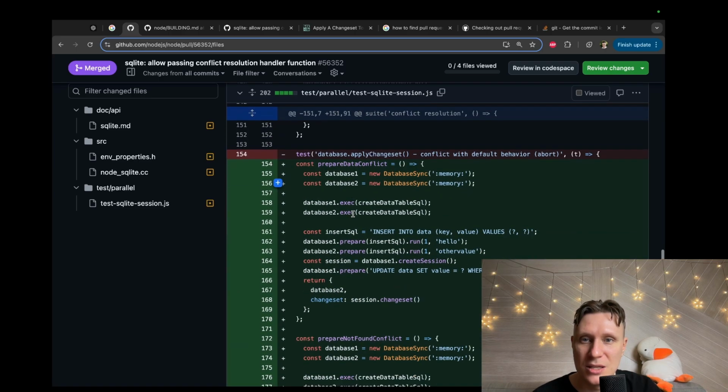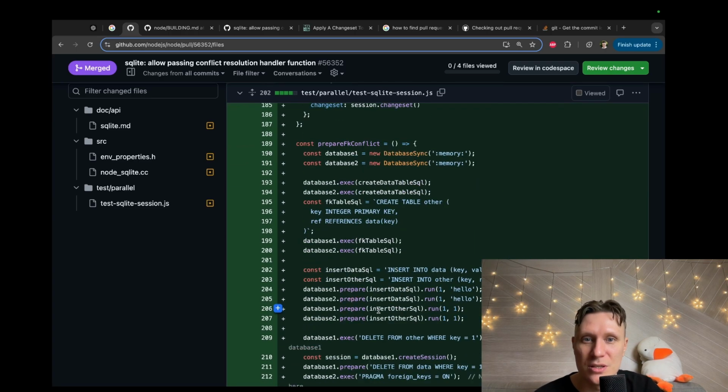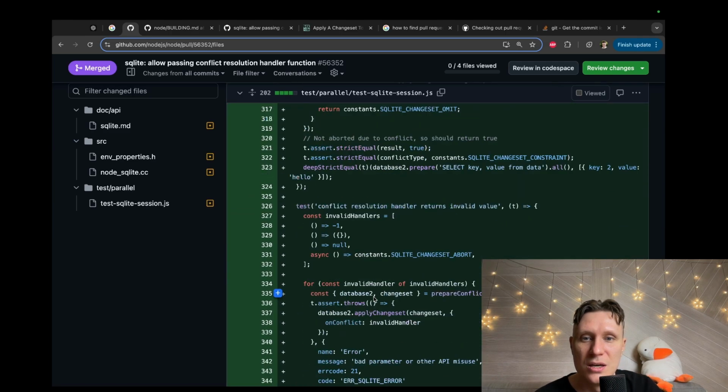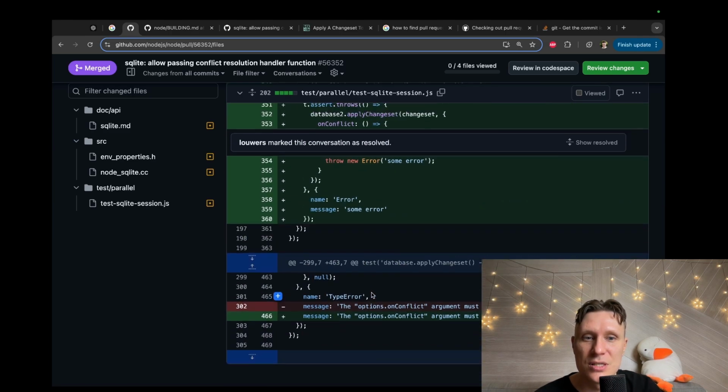This is tests. Fairly straightforward tests. We pretty straightforward aborted on this test. And everything else are tests.